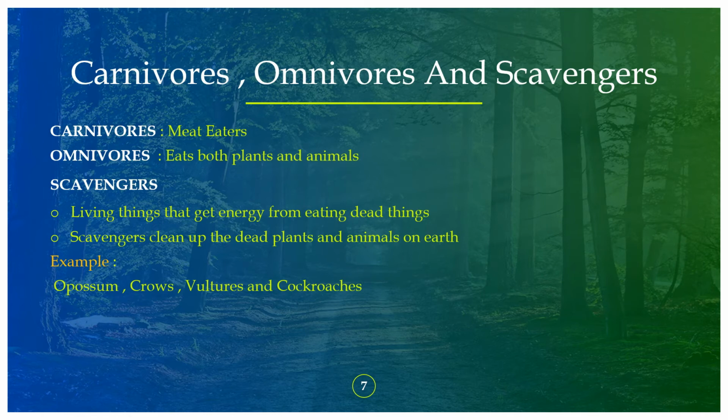Carnivores, omnivores, scavengers. Carnivores are meat eaters, while omnivores eat both plants and animals. So what are scavengers? Scavengers get energy from eating dead things. The role of the scavengers is to clean up the dead plants and animals on the earth. Examples of scavengers are crows, vultures, cockroaches, and opossums. So carnivores are meat eaters, omnivores eat both plants and animals, while scavengers eat dead things.